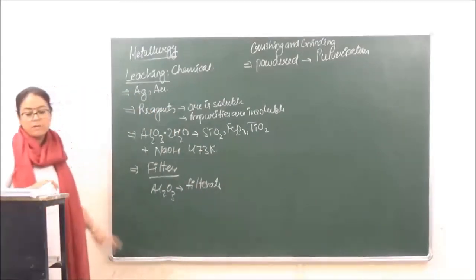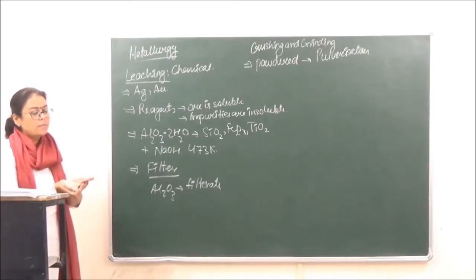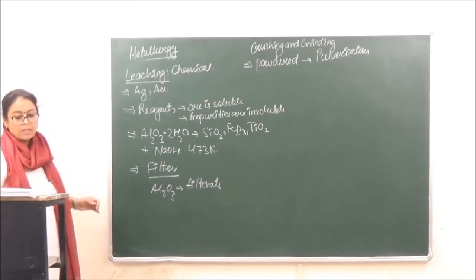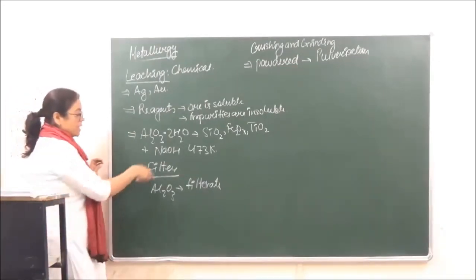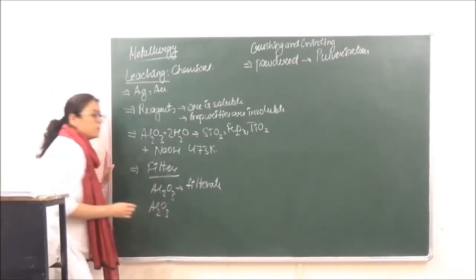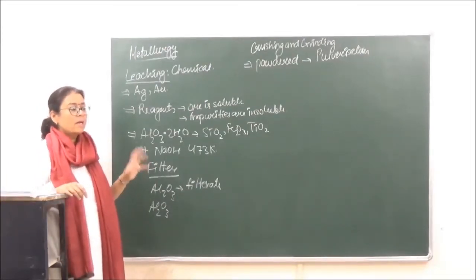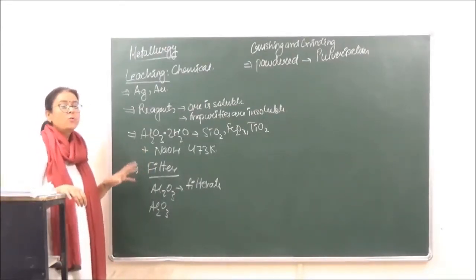Alumina comes in the filtrate, whereas the rest of them will be deposited on the filter paper as residue. Now this alumina, as we have just discussed, is going to be digested with sodium hydroxide. It is going to give us a chemical substance which is sodium aluminate.